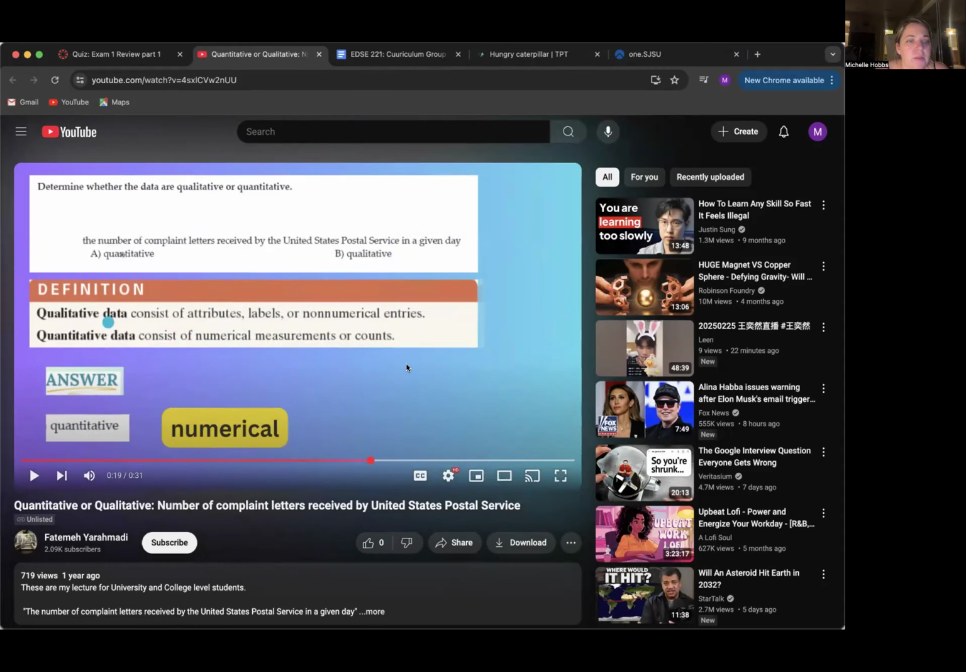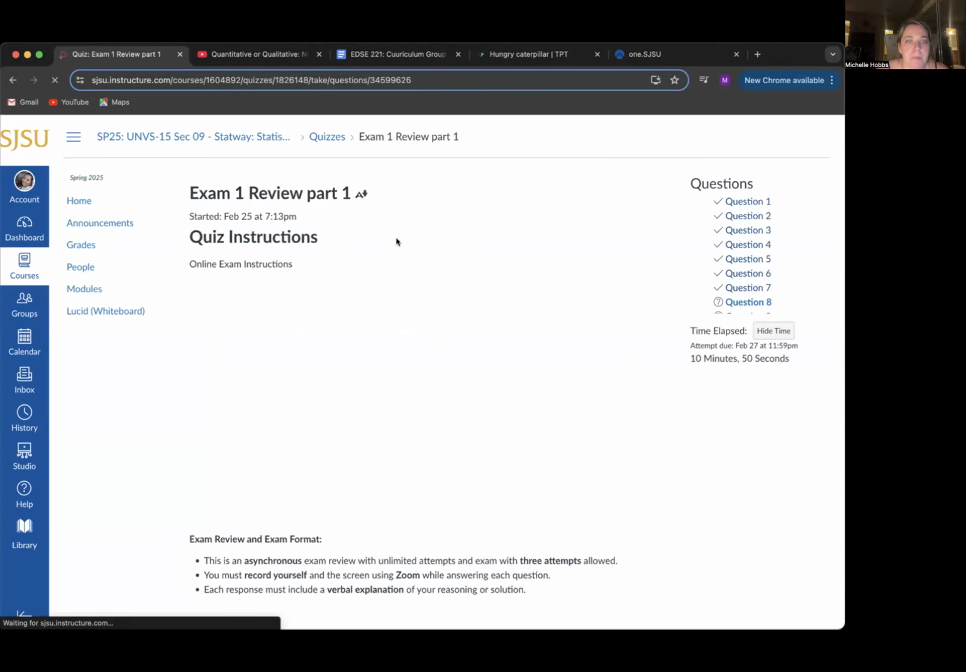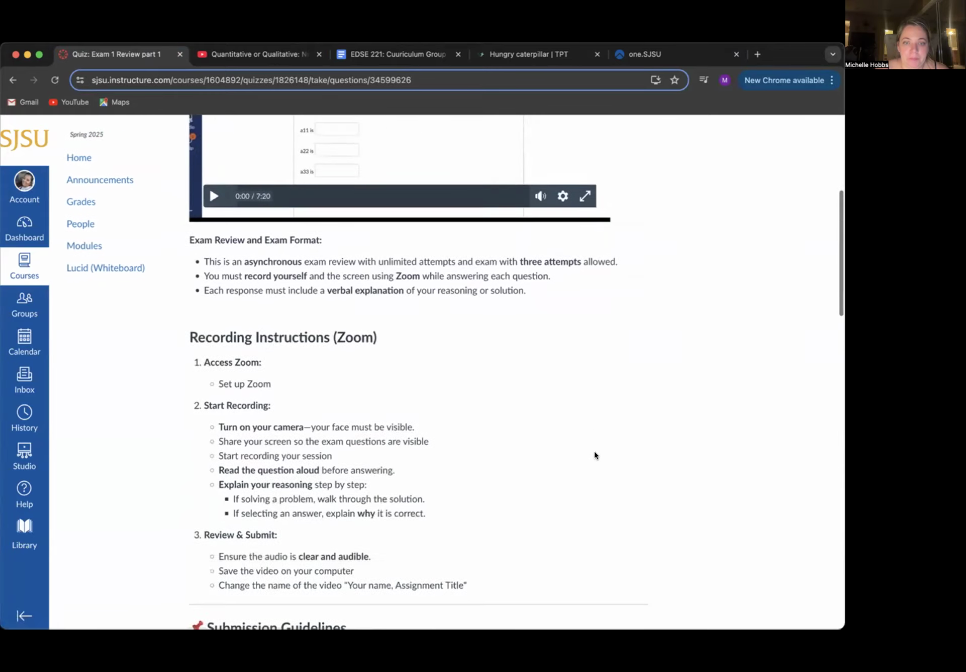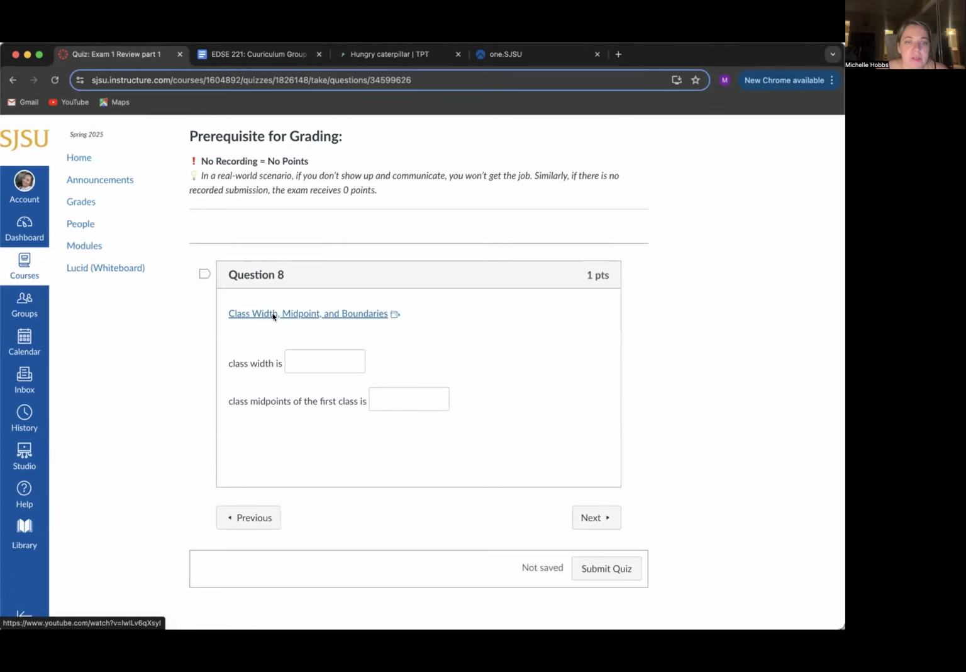Quantitative, because it consists of numerical measurements, and this is giving us the number of complaint letters, so that is numerical. So we can hit quantitative and we can hit numerical for this one. Okay, so let's check out this next video to find out the class width and the class midpoint of the first class.